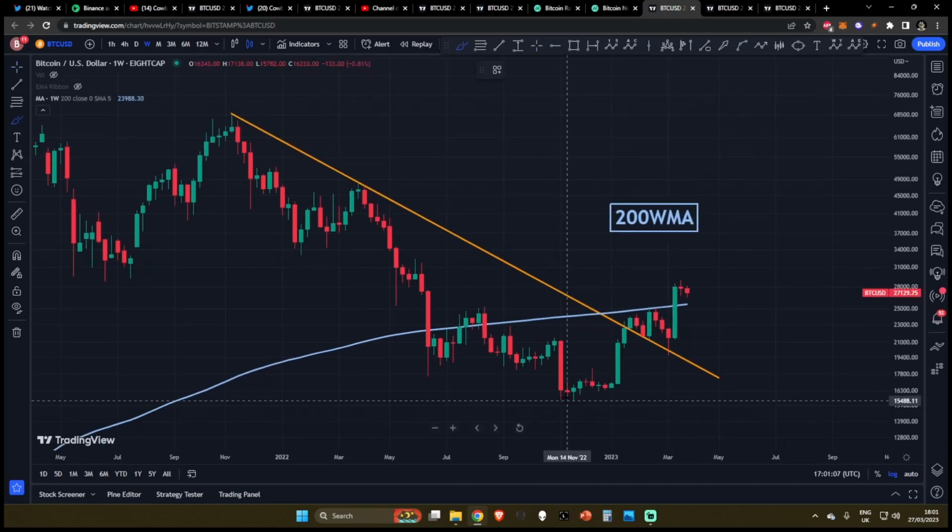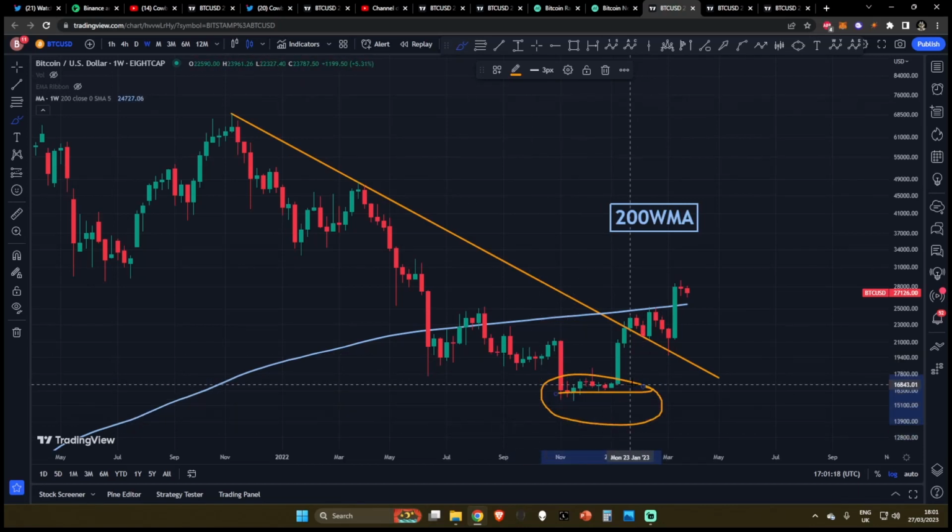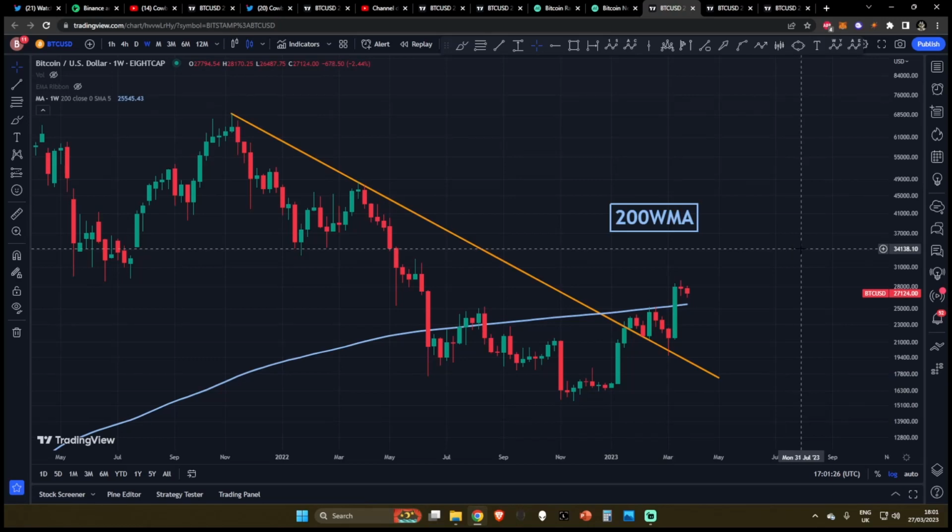I have been on the sidelines on my DCA plan since Bitcoin hit 16,000 down here. So if you have been following the Cowboy family, we basically bought the exact bottom in this market, and since then we've been sitting on the sidelines. I'm not going to be DCAing up here at 30,000 when I was buying at 25 down to 16. So I'm waiting for lower levels.